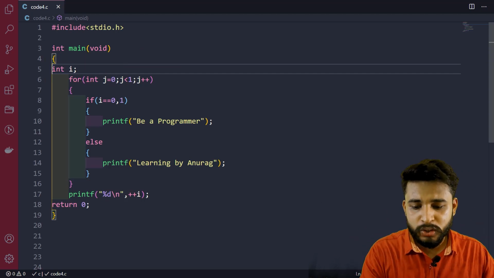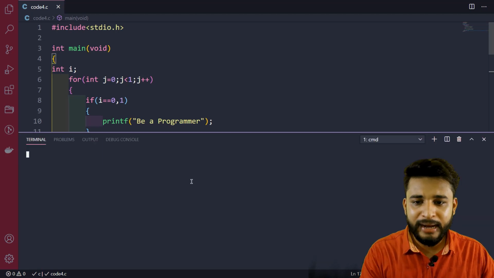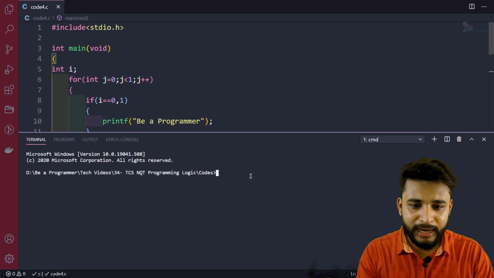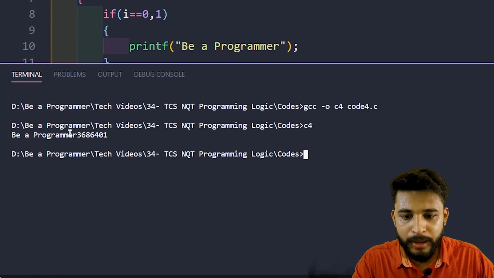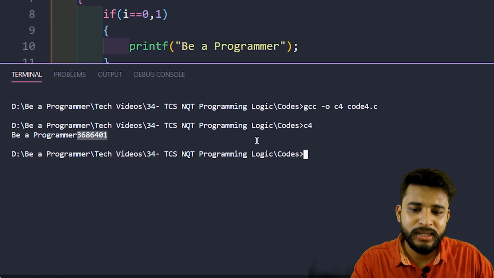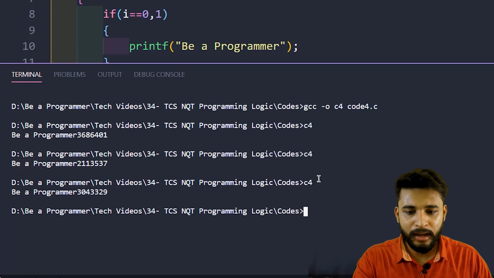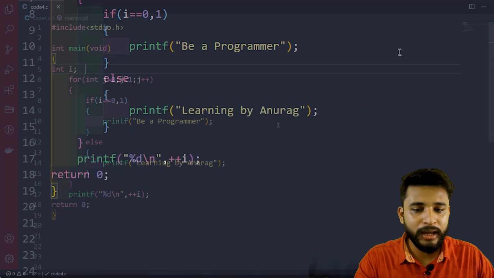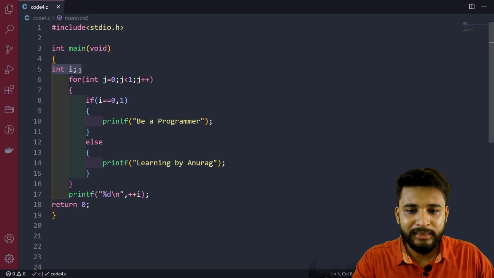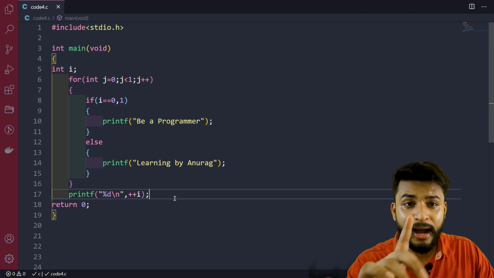Okay, let me run this code first and show you one thing. Just focus on that i. What will be the output? When I compile this code, I get the output "be a programmer 366". What is this 366? When I compile again, the value will change. I will run again, the value will change. It will change every time because this i is taking a garbage value, and it is only being incremented here and printed, so it will always print a garbage value.